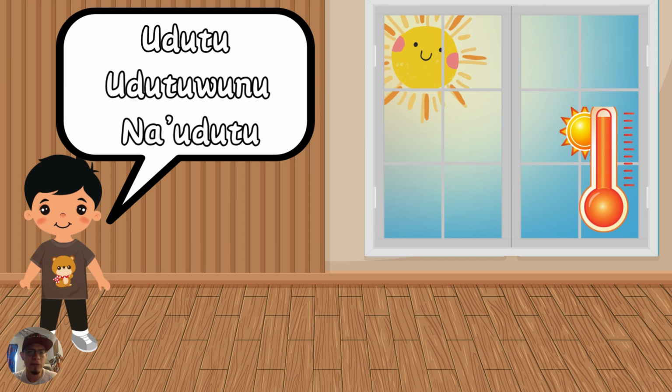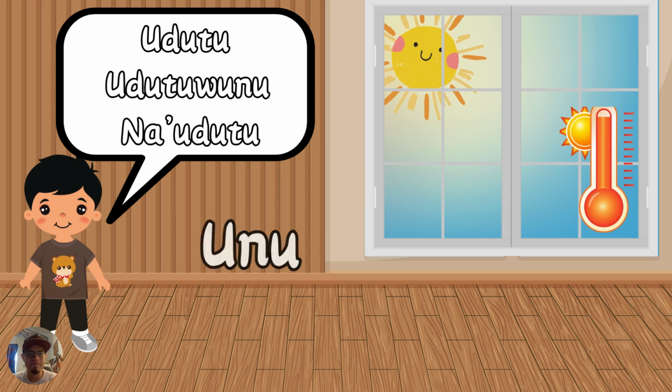So here are three different ways you can say hot. First, urut. Second, urutuwan. And third, na urut. These might have slight semantic differences, but altogether you can use either one to say it's hot. If it's very hot, you can add a word in front of it.